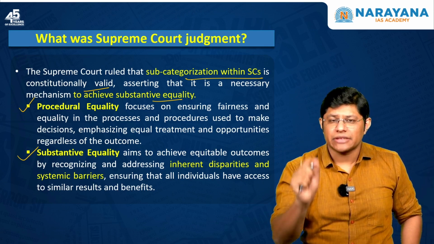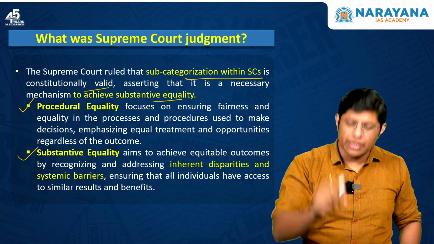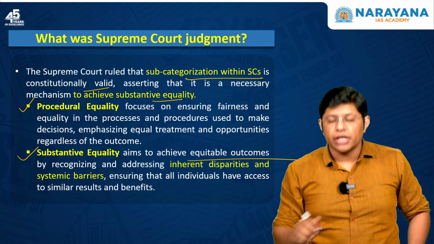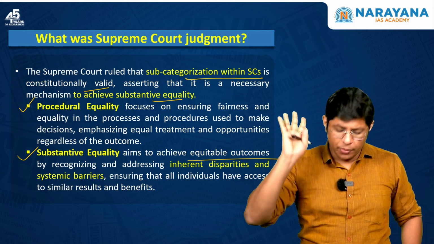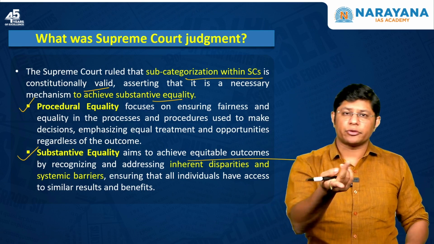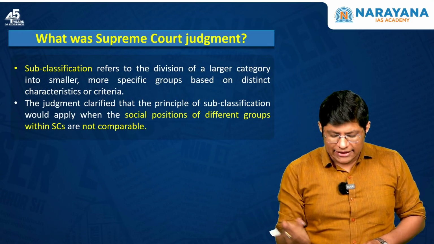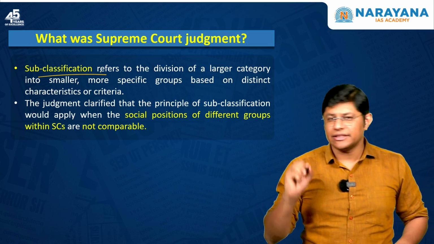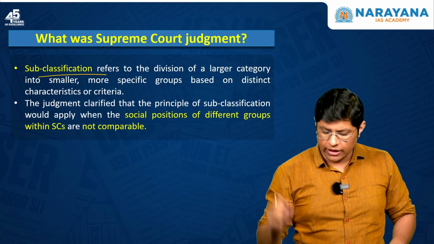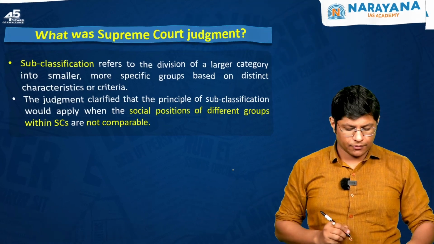This is known as substantive equality, and substantive equality helps achieve equitable outcomes. I hope you understood the difference between procedural and substantive equality. And what is subclassification? I have just explained the subclassification of the scheduled caste. You can please read it.